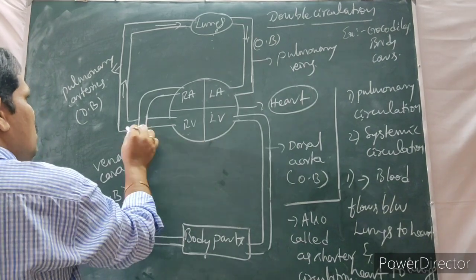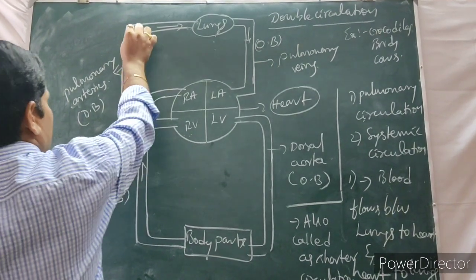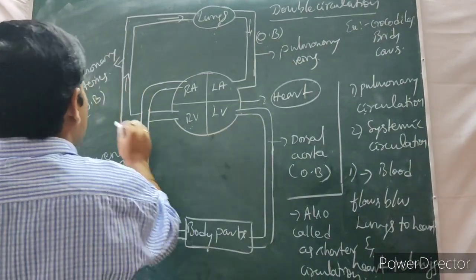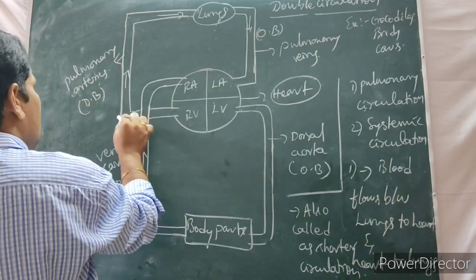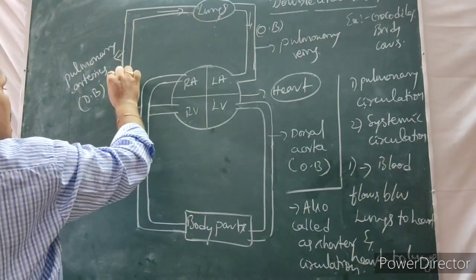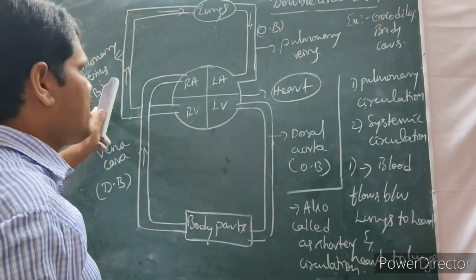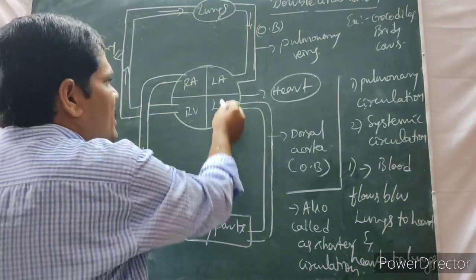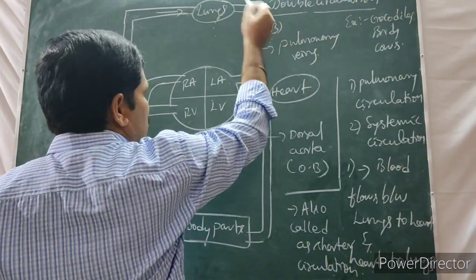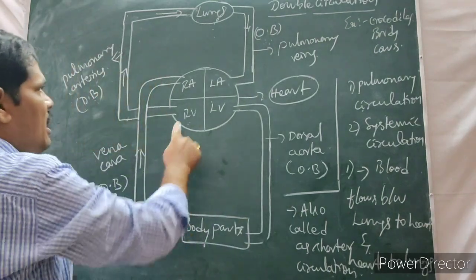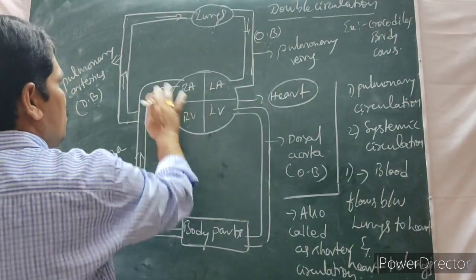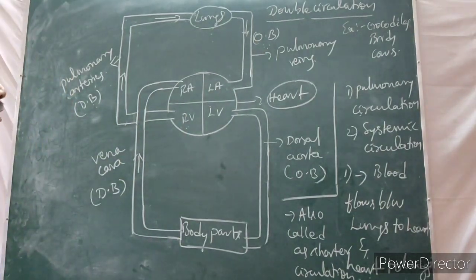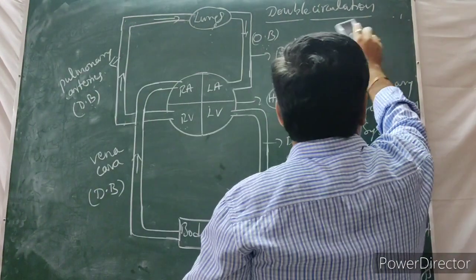From the right ventricle, through the pulmonary arteries, to the lungs, and from the lungs through the pulmonary veins. Here oxygenated blood is there, here deoxygenated blood is there. From the right ventricle to the lungs with the help of pulmonary arteries, what kind of blood flows? Deoxygenated blood. Then oxygenated blood flows from the lungs into the left atrium of the heart. What kind of blood flows? Oxygenated blood. This is called pulmonary circulation, heart to lungs and lungs to heart. If you see the flow chart, it is easier to understand.